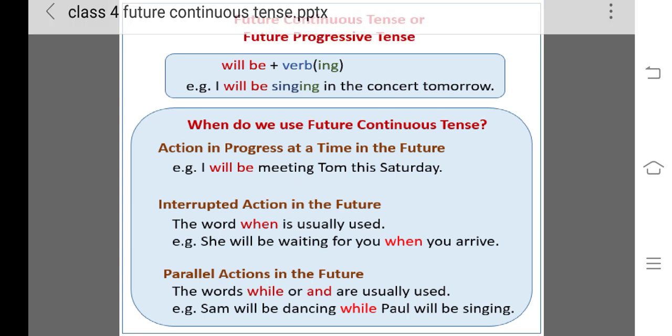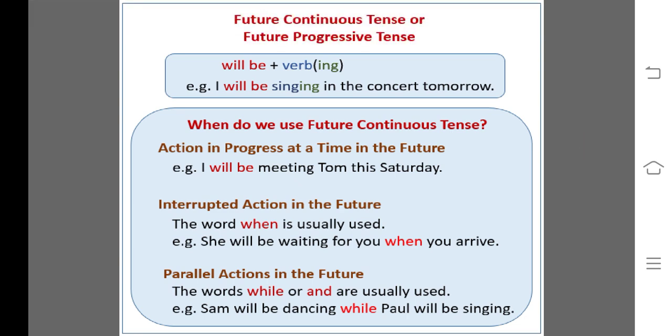Two parallel actions are happening in the future at the same time. There we use future continuous or future progressive tense. So what do we get from this timing of future continuous tense?